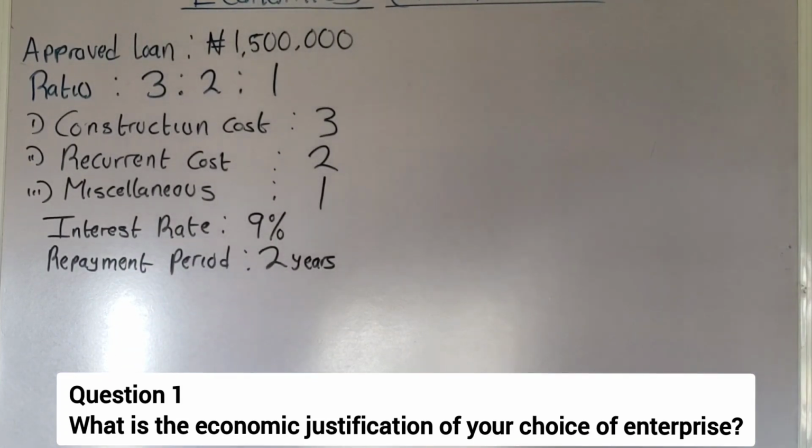This is like a project, you understand. You'll be divided into different groups, and each group will work on a different enterprise. For example, you can have catfish production enterprise, broiler production enterprise, rabbitry, snailery, and other enterprises like that. So you are going to be divided in groups. Now the economic justification simply means why do you choose to go on this production?